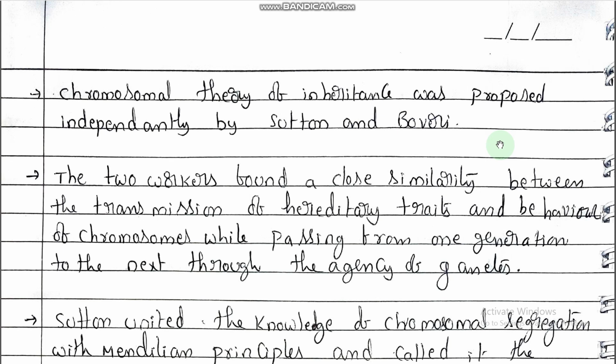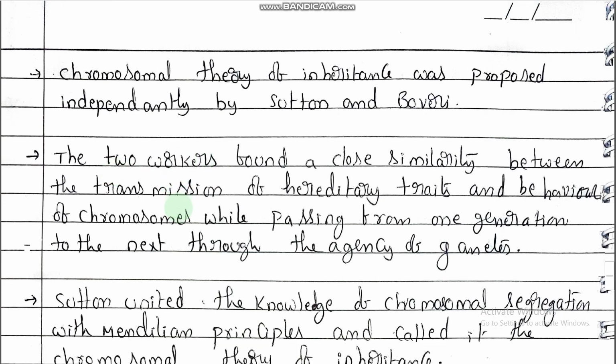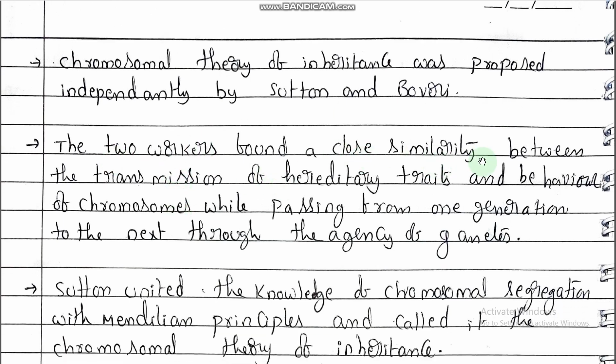So, Walter Sutton and Theodore Boveri. The two workers found a close similarity between the transmission of hereditary traits and the behavior of chromosomes while passing from one generation to the next through the agency of gametes.